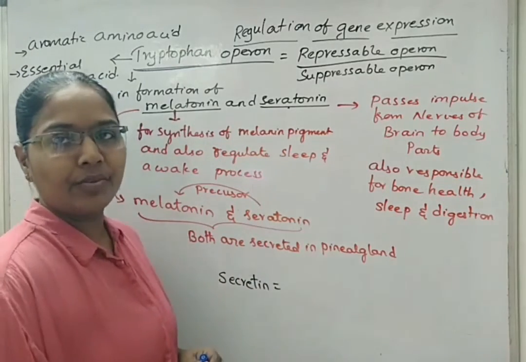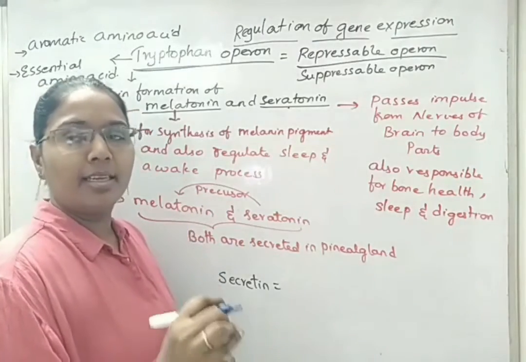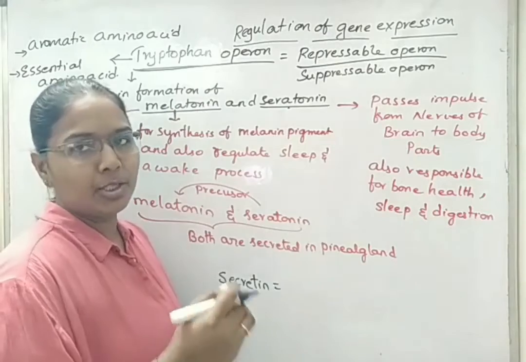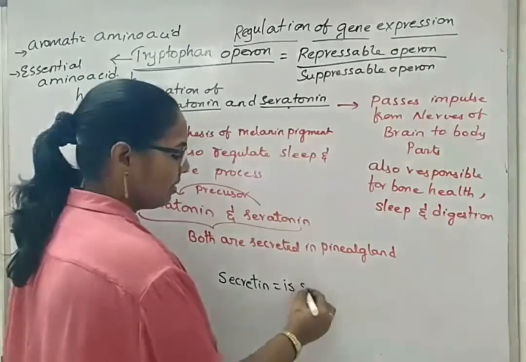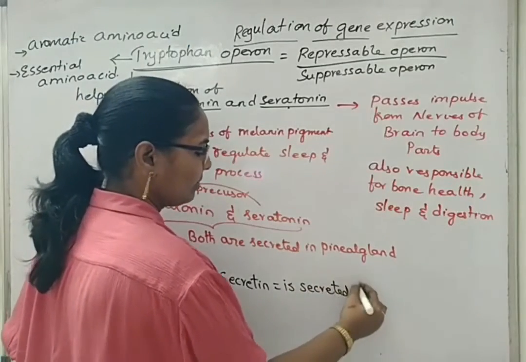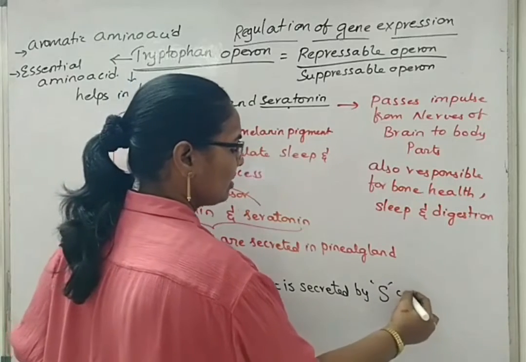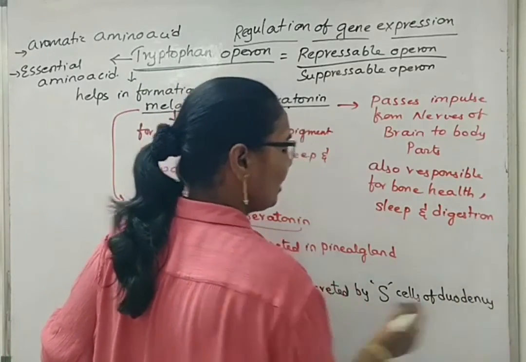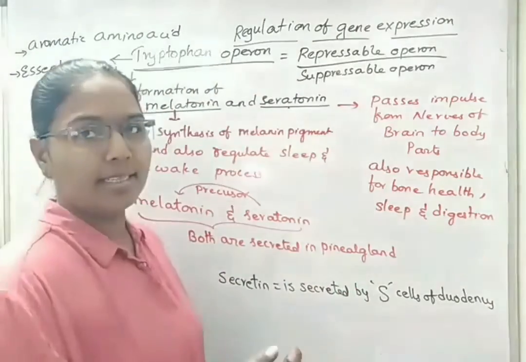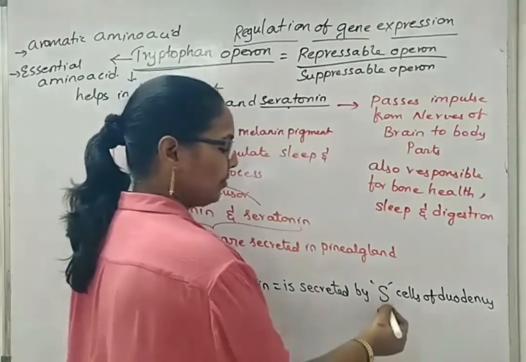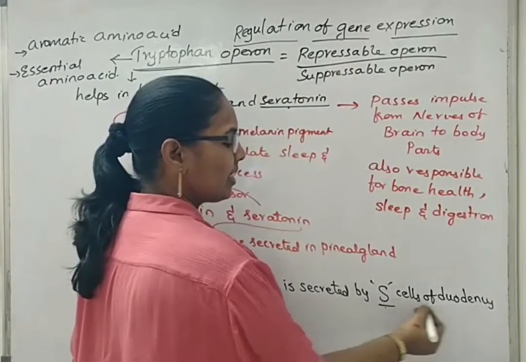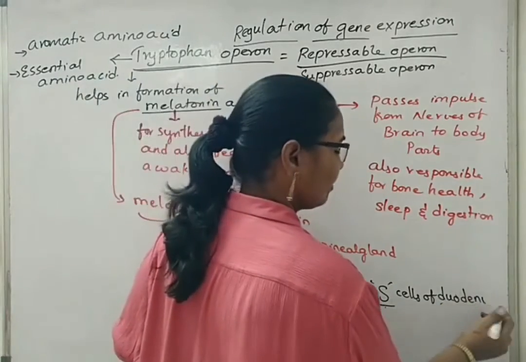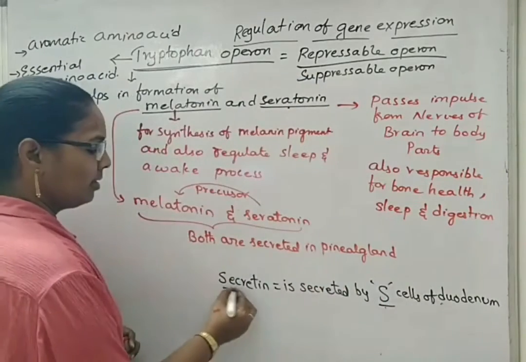Secretin is synthesized from the S cells in the duodenum, which neutralizes the acid that has come from the stomach. Sometimes we say it is secreted by the intestinal cells commonly, but in depth, it is secreted by the S cells of the duodenum.